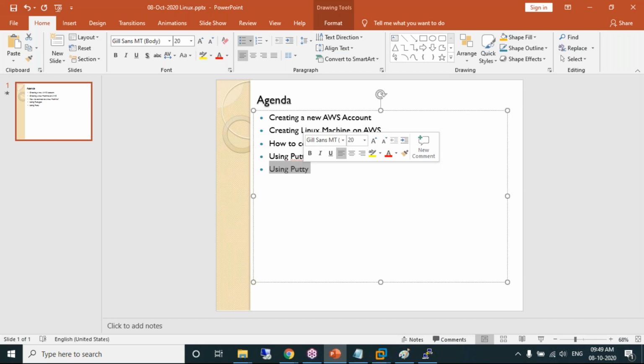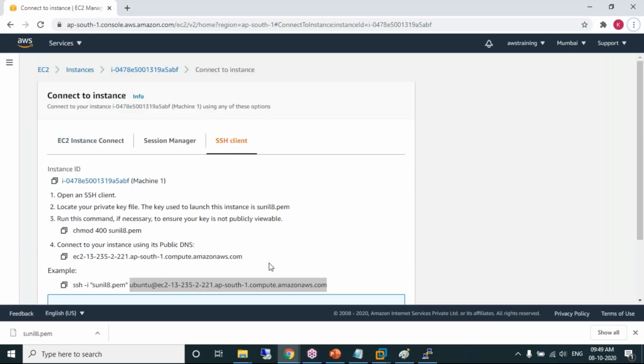Yes, Ramya, your question, please. Usually in a Linux machine, we log in using username and password. So can we do something so that we can go with the same approach to connect to AWS Linux? Okay. First point, Ramya, we have connected to the Linux machine which we have created just now, isn't it? Yes. We have successfully connected. Using which user have we connected? Ubuntu. What AWS recommends is that this Ubuntu machine comes with an Ubuntu user.